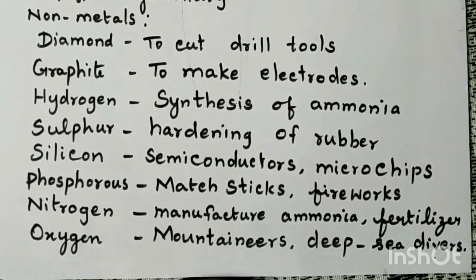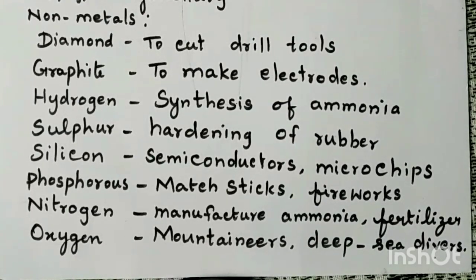So, silicon is the major component of sand. It is used extensively for making semiconductors and microchips. It is also used in making solar cells and transistors.